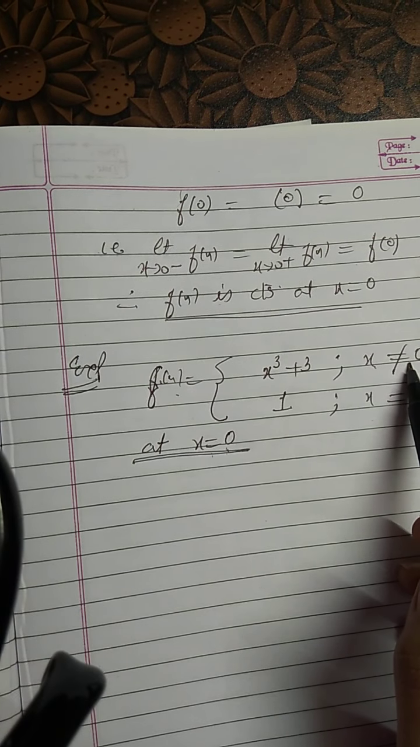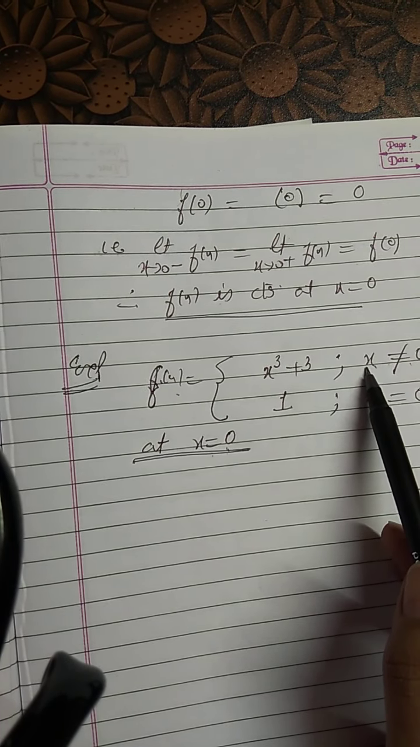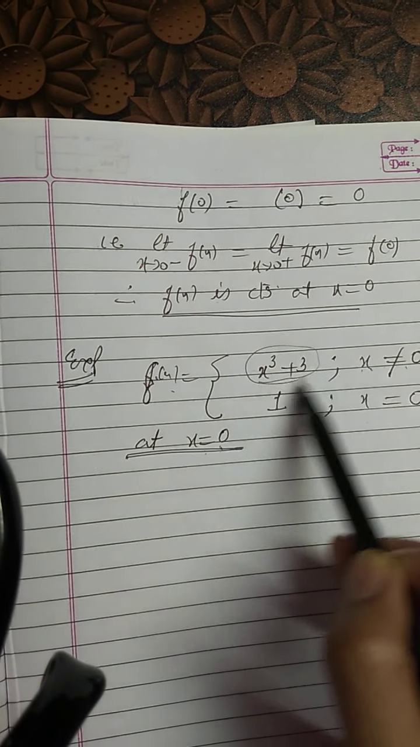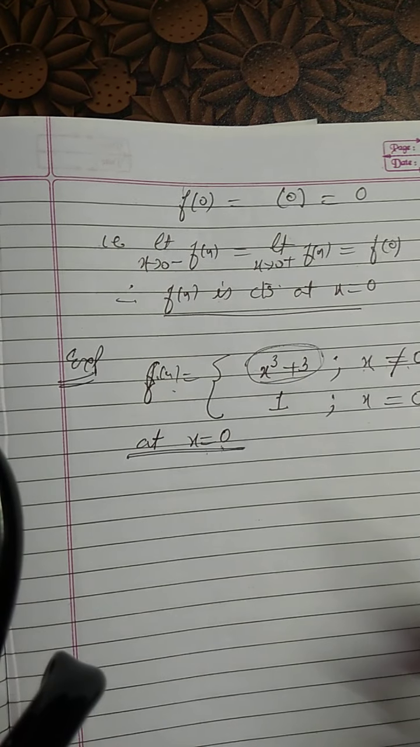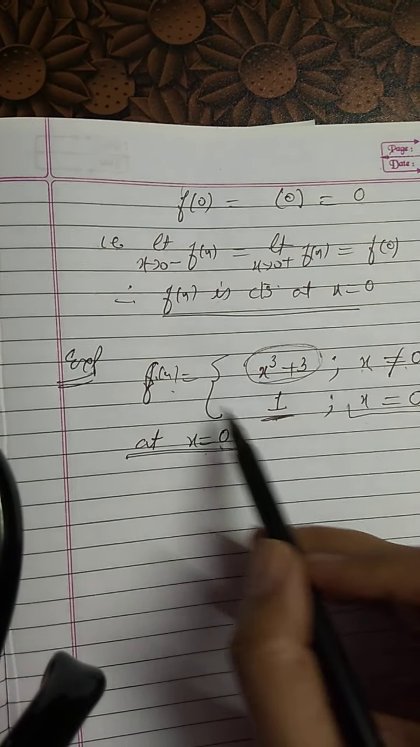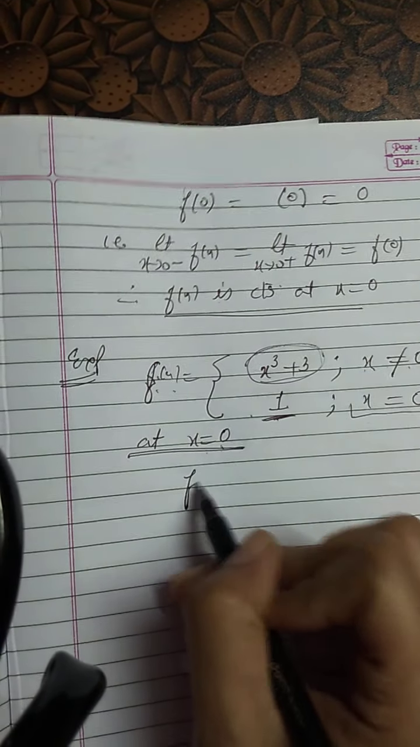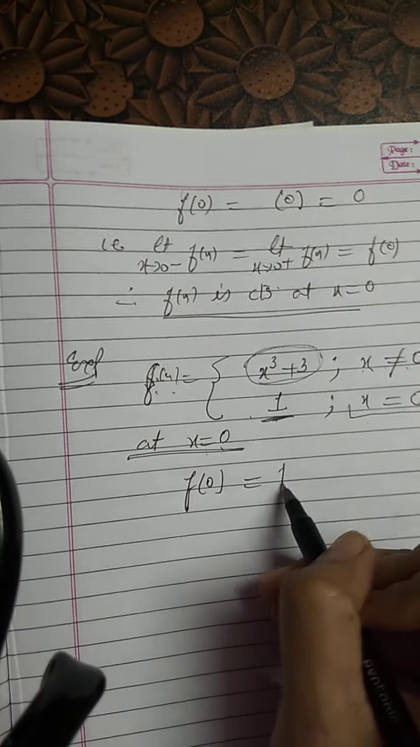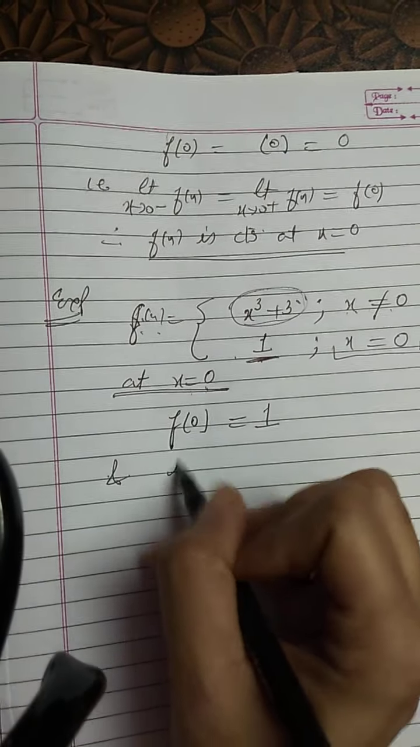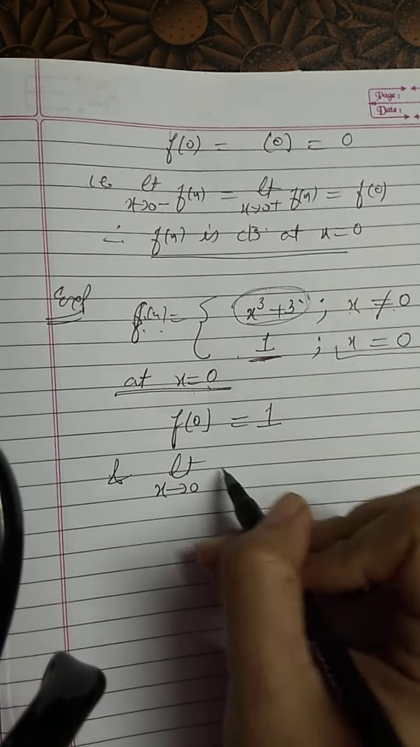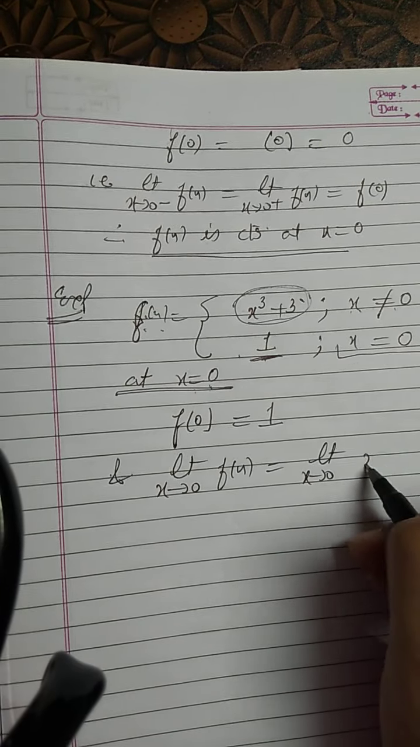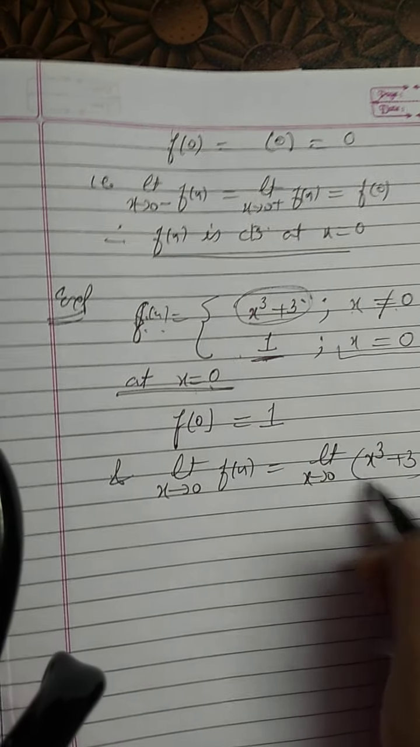When x is not equal to 0, that means x is not 0, but it can be anything else. So this function we will use to find the limit of the function, and this is given straightforward. When x is 0, f of x is 1, that means the value of the function at 0 is given as 1. Now for the limit, we will write limit x approaches 0 f of x. Which function is there? Limit x approaches 0, it is x cube plus 3.